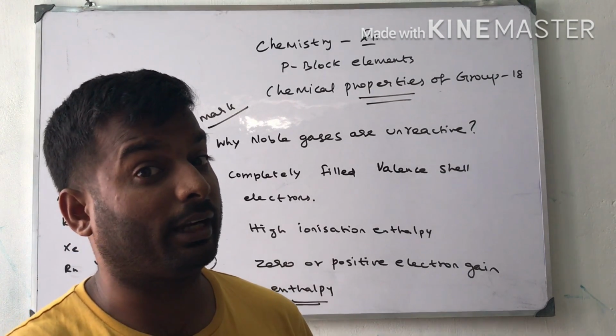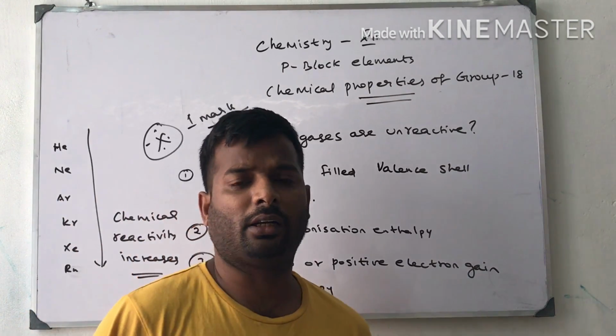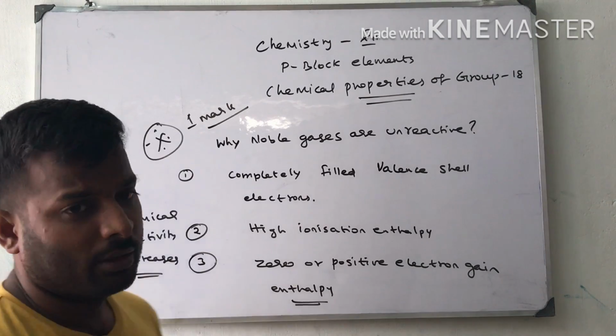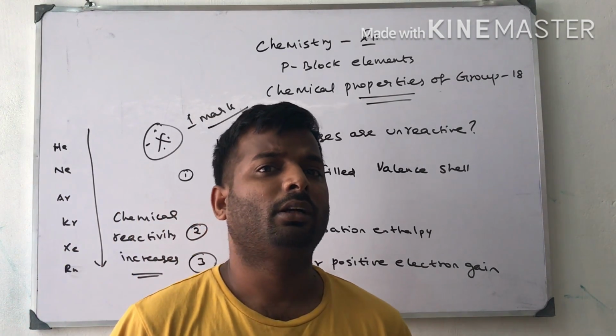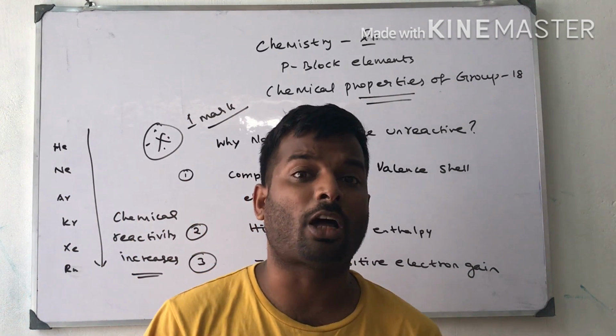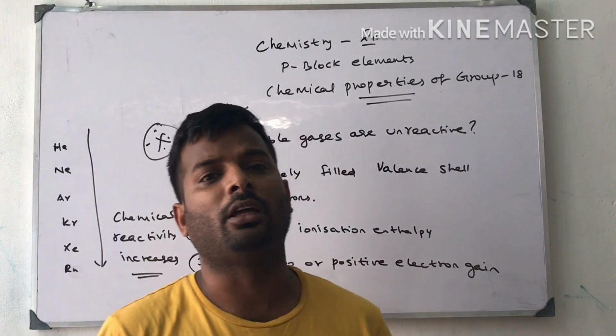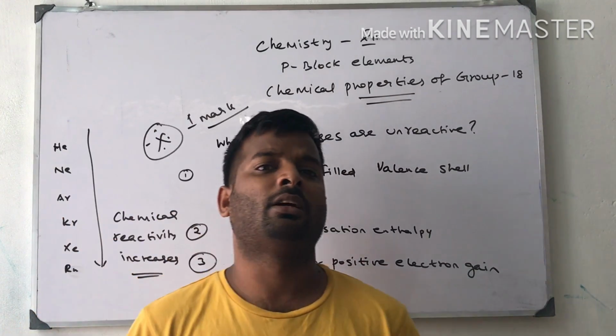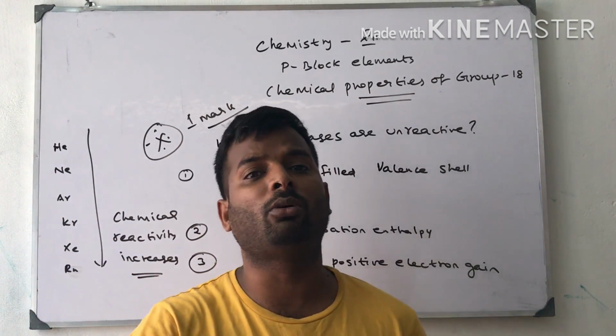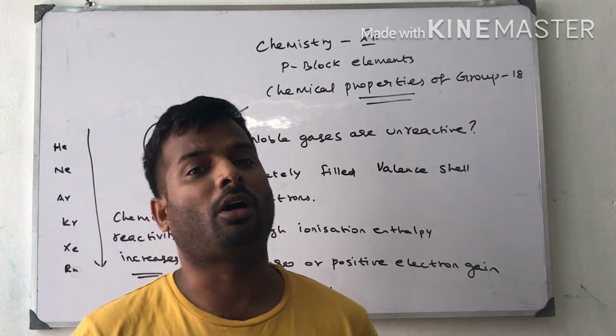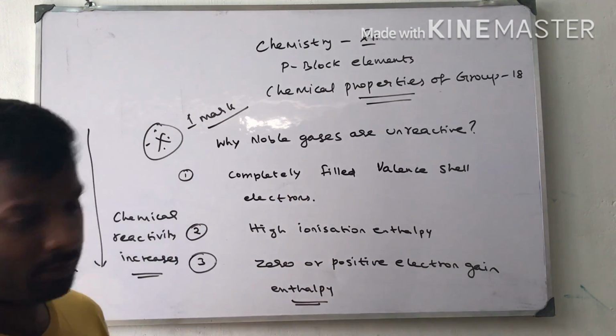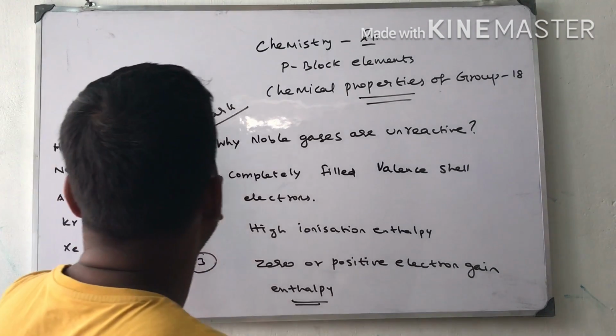People would expect that radon should be the most reactive element in the 18th group, but it is not so because the availability of radon in the earth crust is very less, and it is radioactive, and also it is short lived. That is why radon is not fit for chemical reactivity.